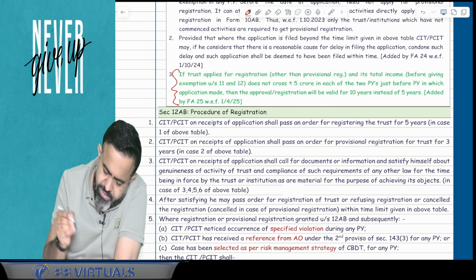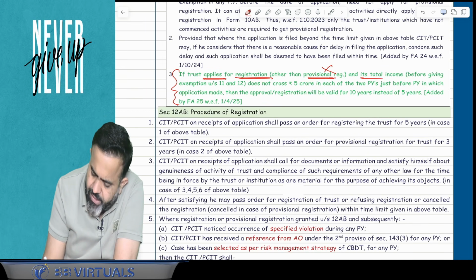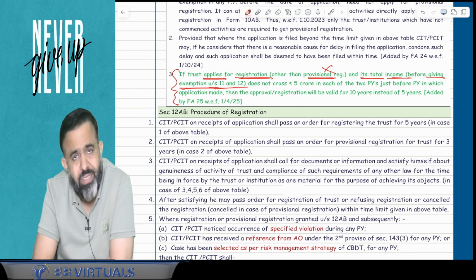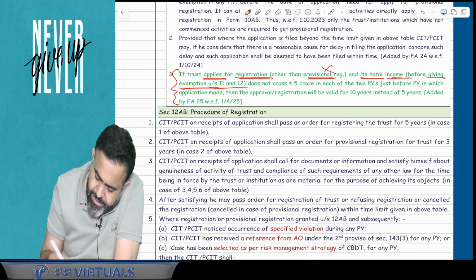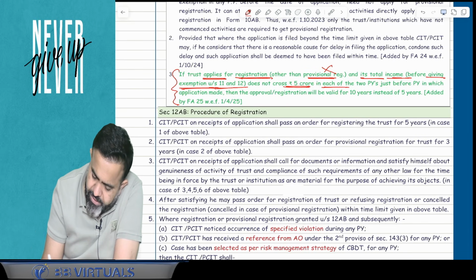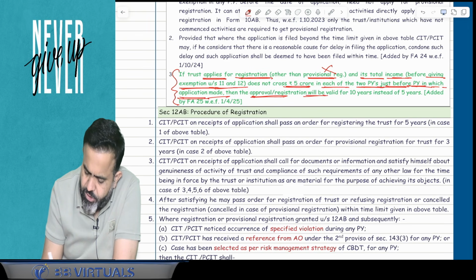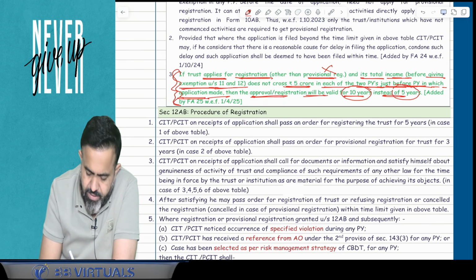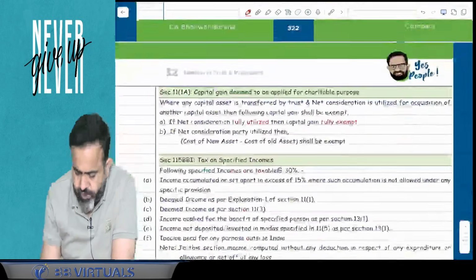So this point says that if a trust applies for registration other than provisional registration, and its total income before giving the exemption under section 11 and 12 does not cross 5 crore in each of the 2 previous years just before the previous year in which the application is made, then the approval or registration will be valid for 10 years instead of 5 years. So that is one small change in the trust topic.